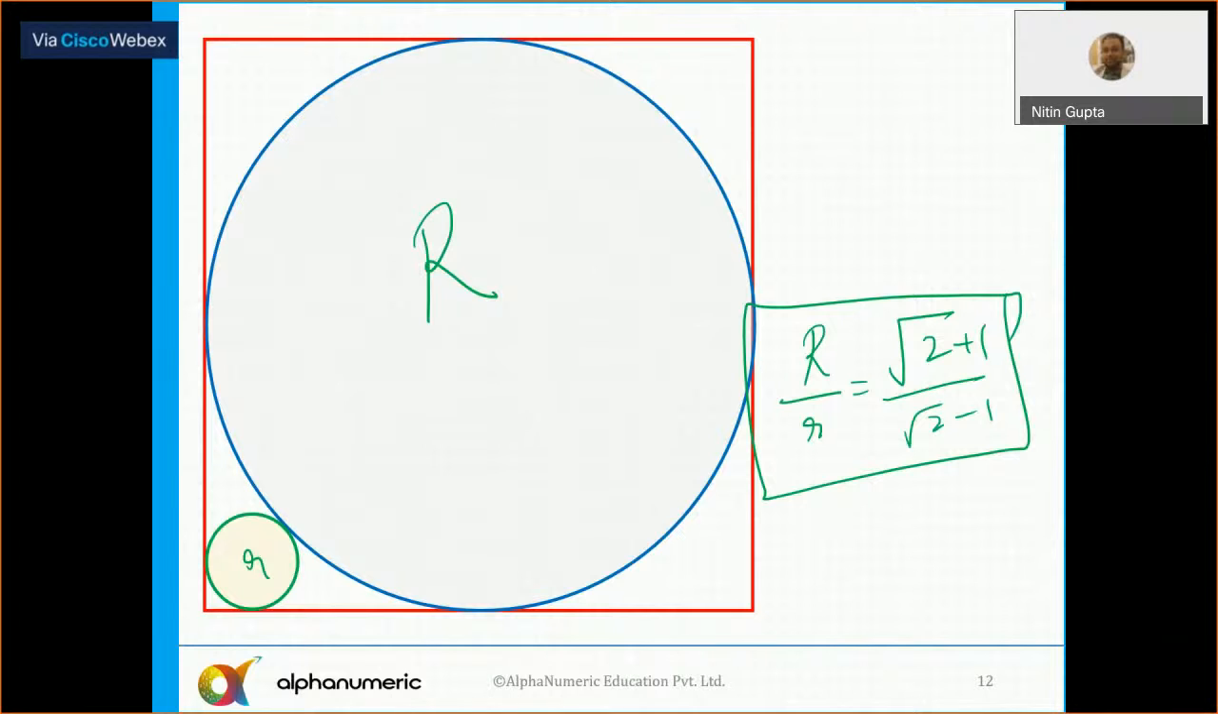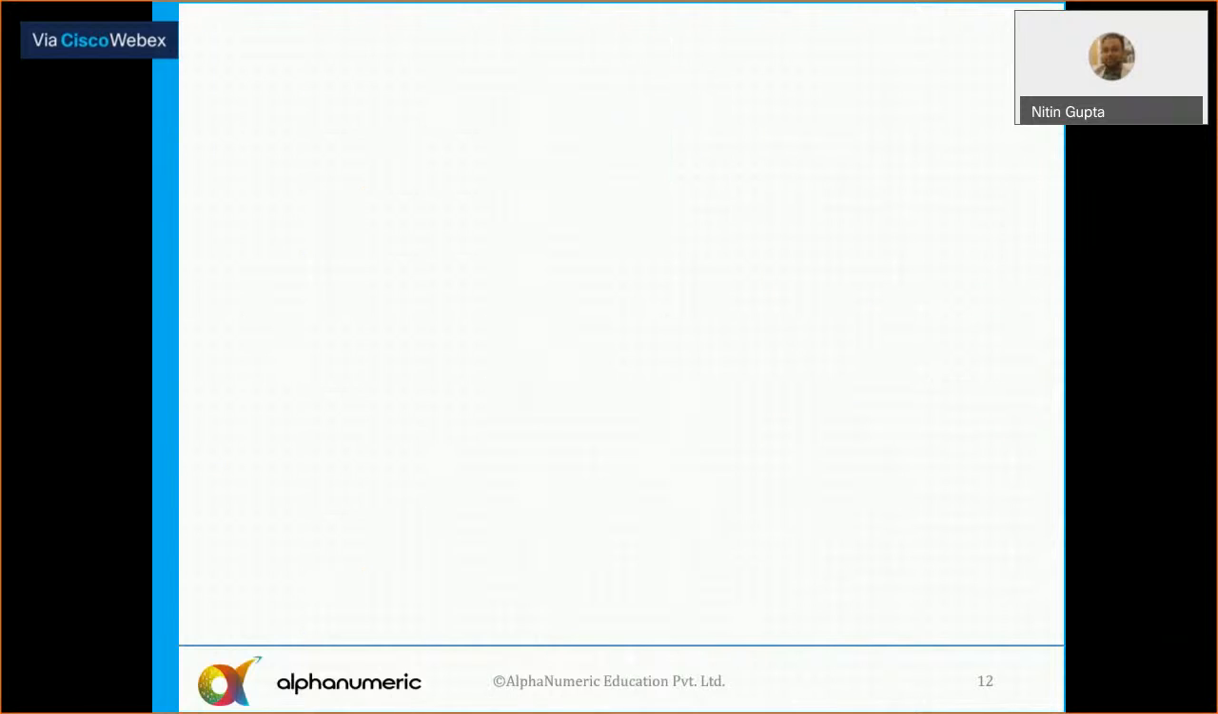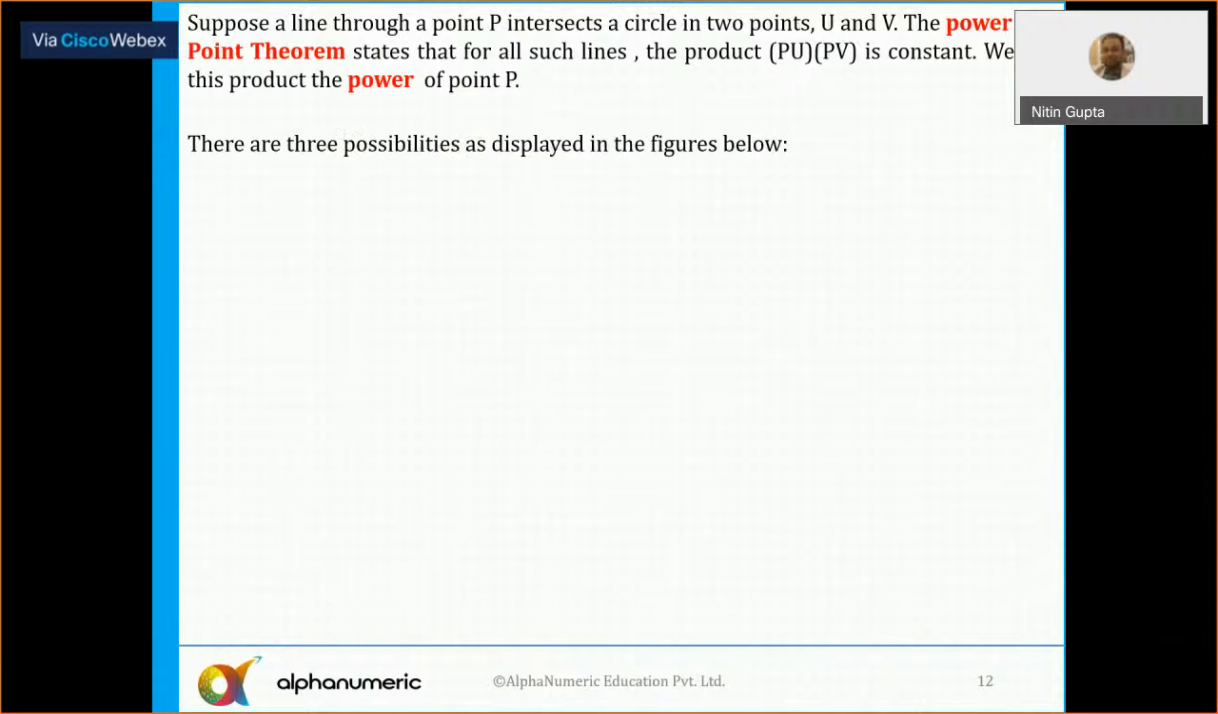So can we move to the next slide? Now, the last theorem of this one, the power of a point theorem.